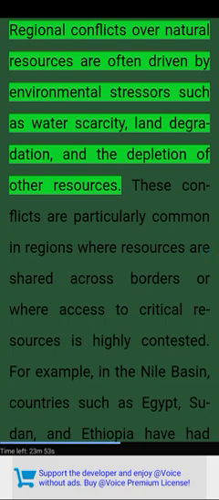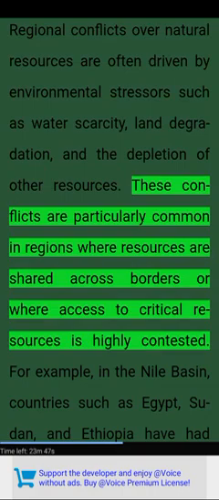Regional conflicts over natural resources are often driven by environmental stressors such as water scarcity, land degradation, and the depletion of other resources. These conflicts are particularly common in regions where resources are shared across borders or where access to critical resources is highly contested.